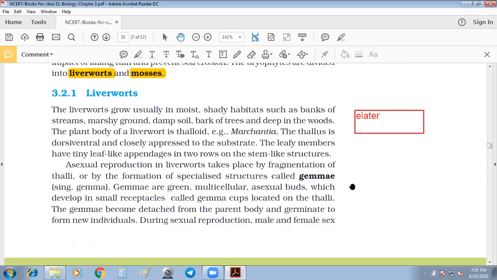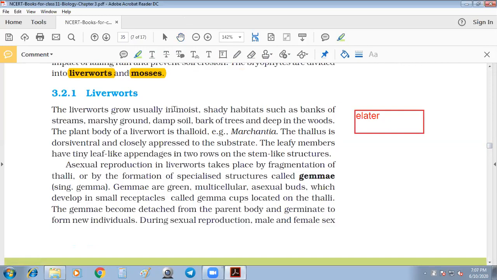In the case of liverworts, there are some examples: Riccia, Marchantia, Cryptothallus, Riella, Corsinia, and Pellia. These are the examples for NEET purposes. I am repeating it: Riccia, Marchantia, Cryptothallus, Riella, Corsinia, and Pellia. If you want, I can write it here. That is not needed, because in the NCERT also you get the examples, right?